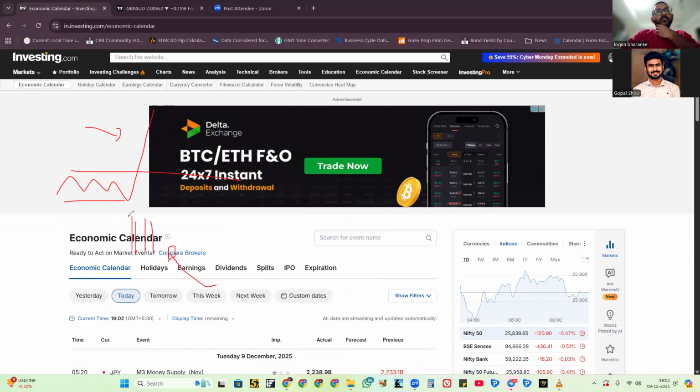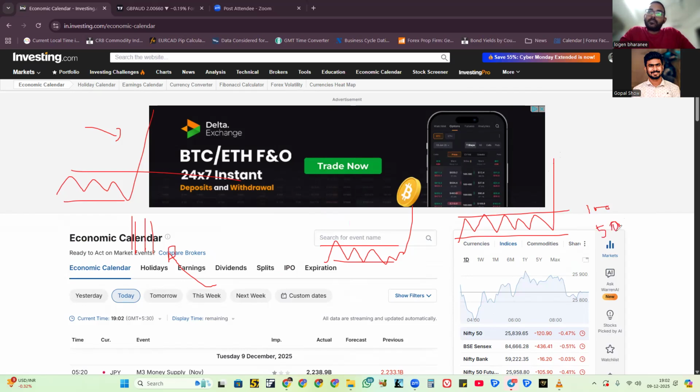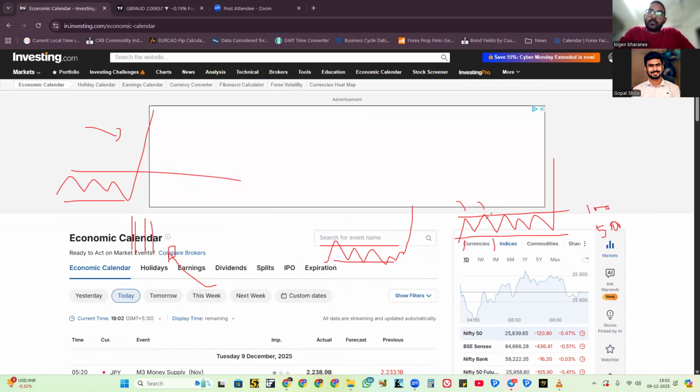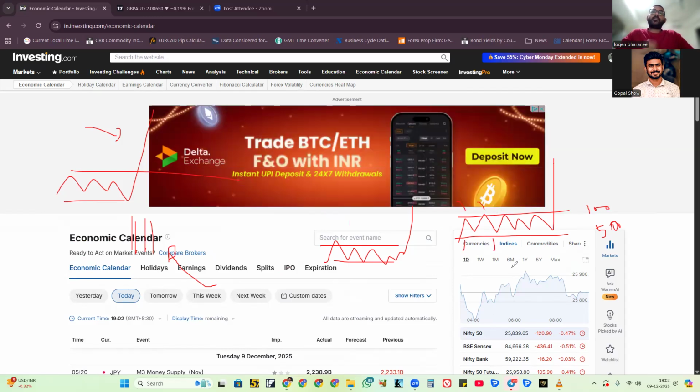Unfulfilled orders. What is the meaning of a big range breakout? Do you know? A big range breakout means the big boys are not satisfied. Suppose this is a $50 to $100 range. In this range, buyers and sellers are buying and selling, and they are very satisfied.